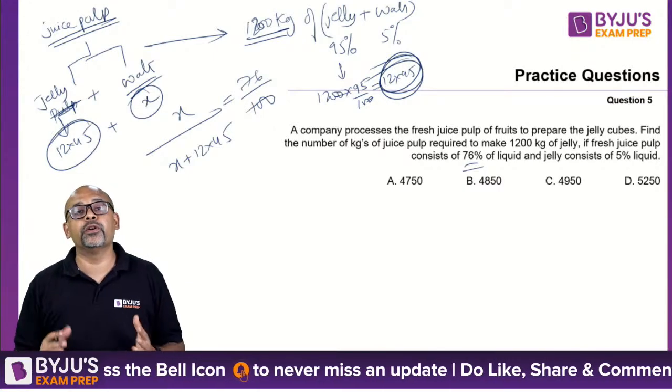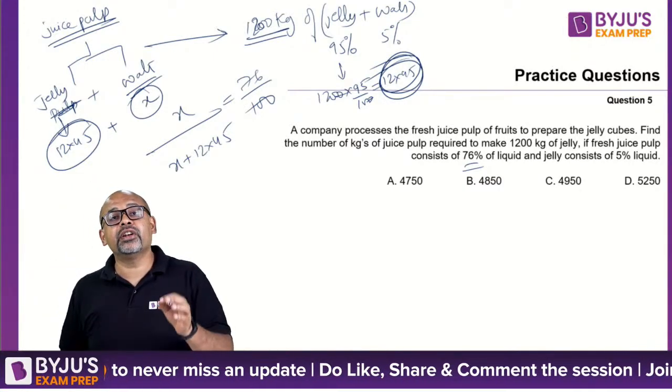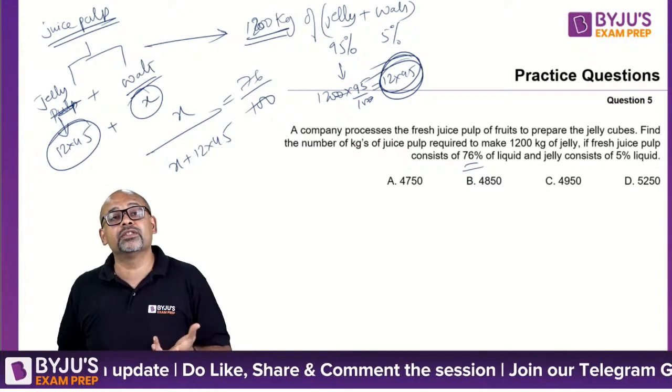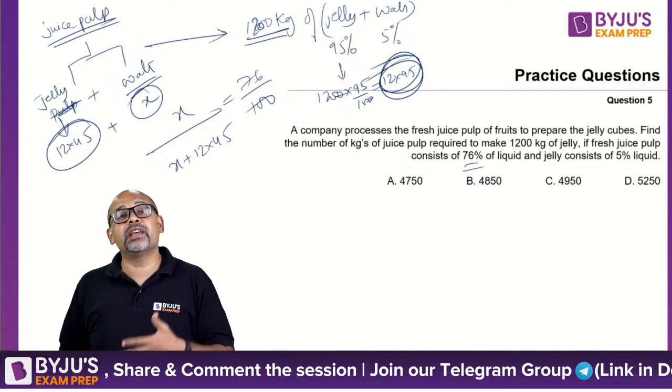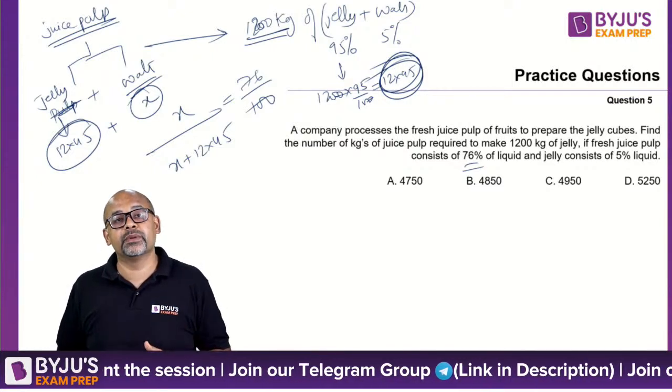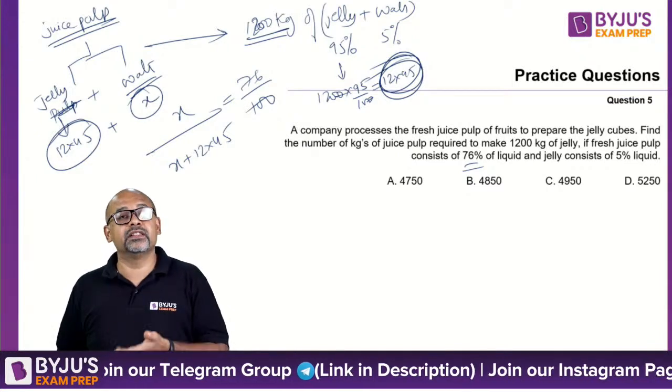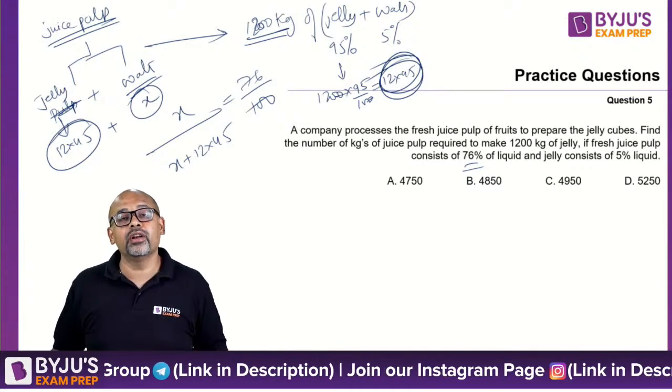So this is the simplest way for you to understand. X is given to you as 76% of the total. So X by X plus pulp should be equal to 76%. Cross multiply, simplify this in the best way you can, and you will get your answer.